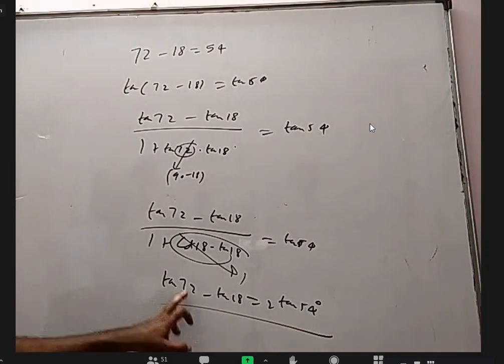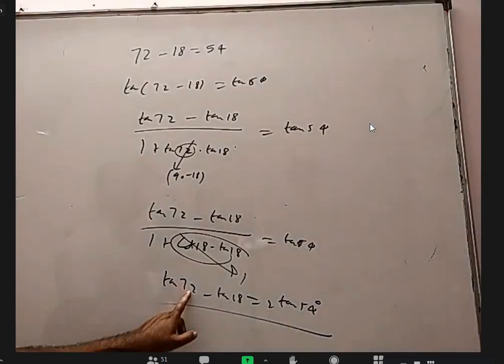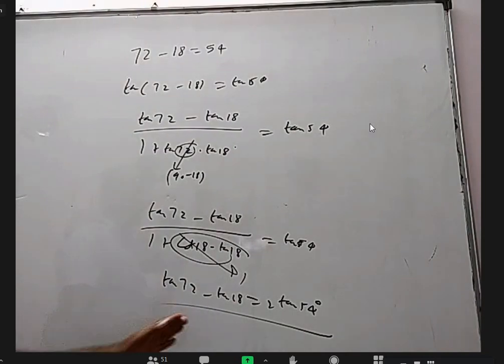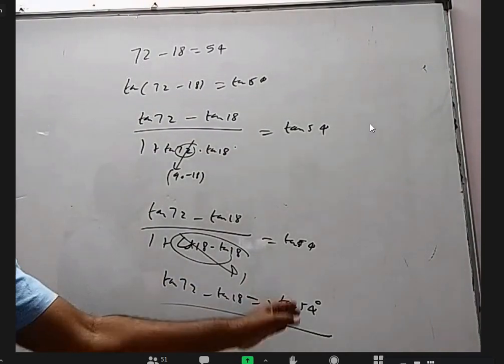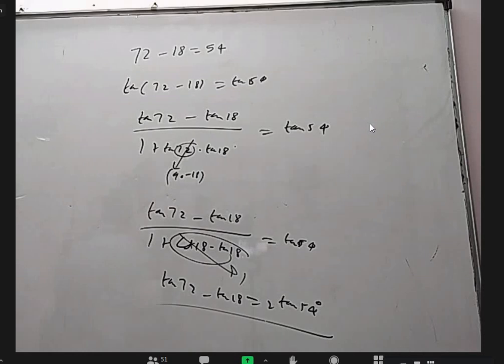So whenever the difference of these two angles is this and this sum is equal to 90, you can say tan A minus tan B is definitely 2 tan(A minus B), provided A plus B is 90.